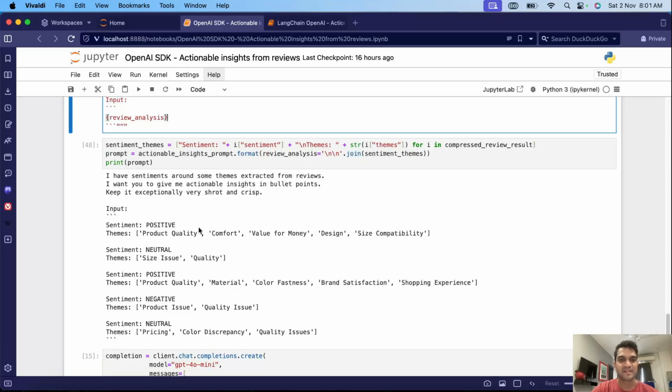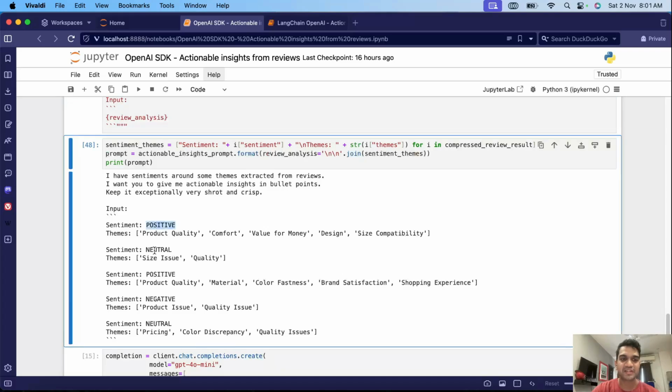Another thing we can do is group by sentiment. Since we have positive, neutral, negative, we can actually group themes by these categories. For example, if you see here, in positive we have product quality, and this third review also has positive and product quality. So this is repetitive information that we are passing. If we group by sentiment, we can just pass in three fields here.